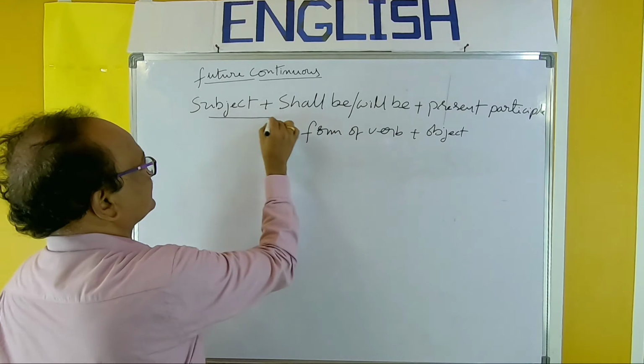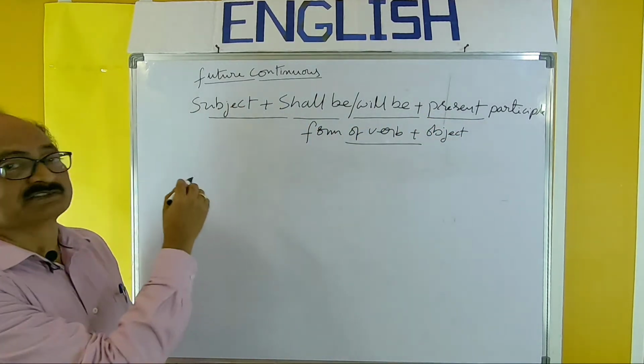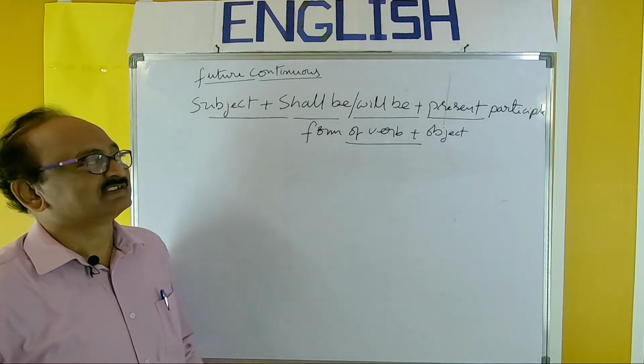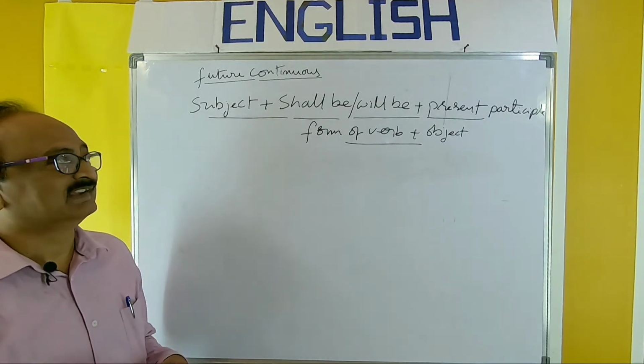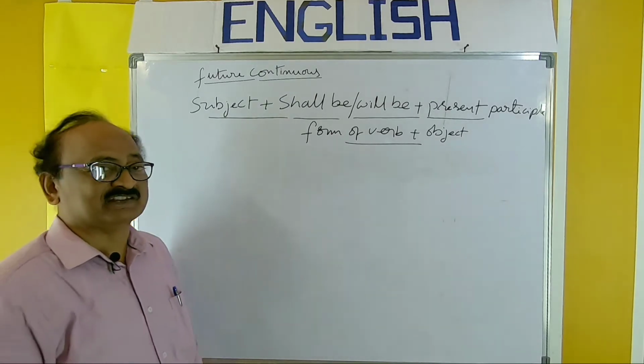So this is the structure of future continuous. Look once again, subject shall be or will be plus present participle form of verb plus object.